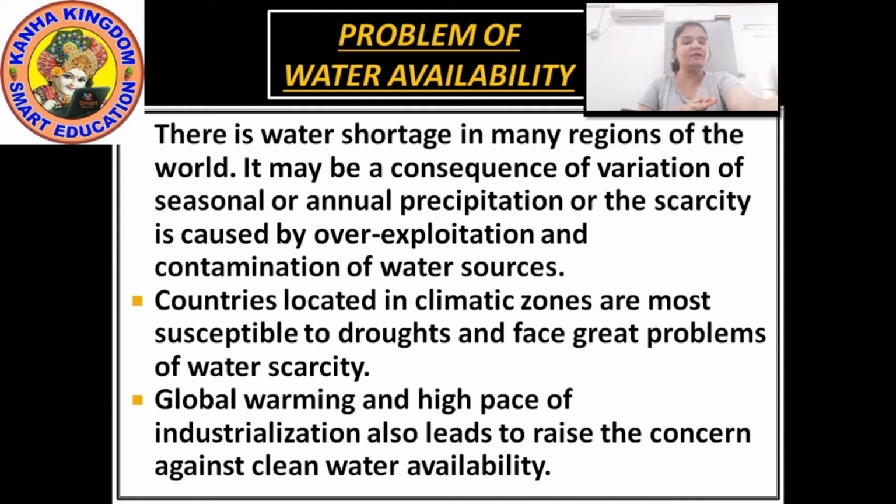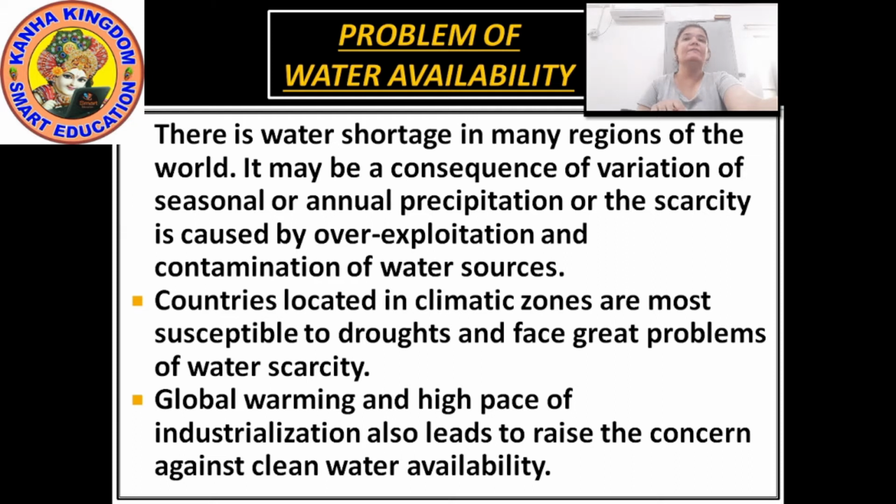Most of Africa, West Asia, South Asia, parts of Western USA, Northwest Mexico, parts of South America and entire Australia are facing shortage of fresh water supply. Meaning water which can be used for drinking and cooking. These are the areas where there is too much shortage of water, no fresh water, or you can say less fresh water.